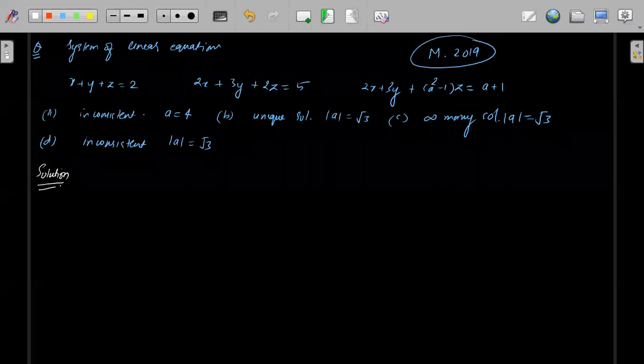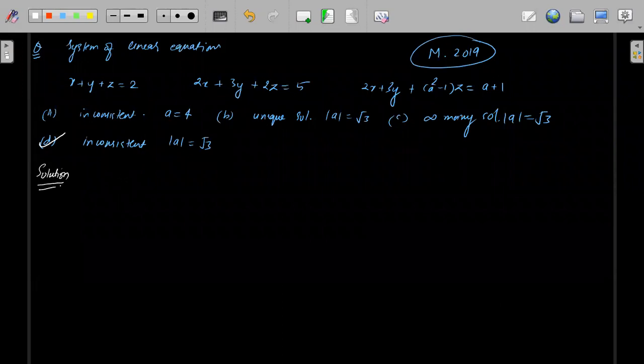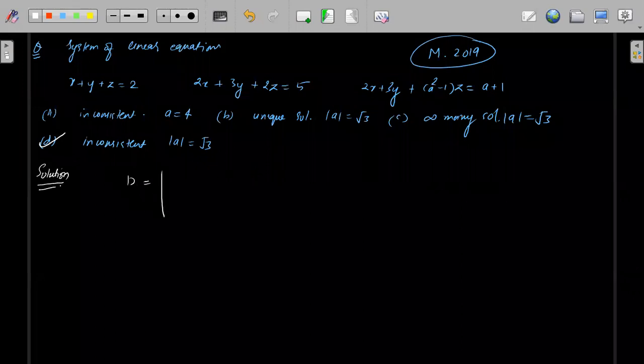D, yes, very good. D is correct. So basically you have to check inconsistent, unique, or infinitely many, and this whole thing depends on D. So I will just check what is the value of D.